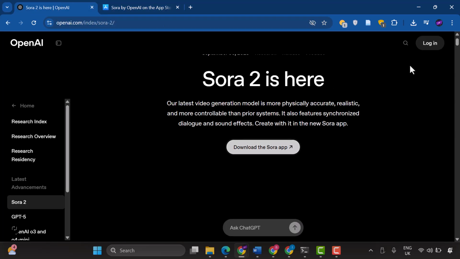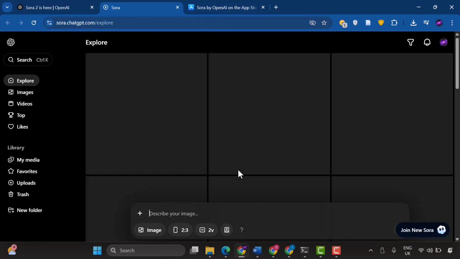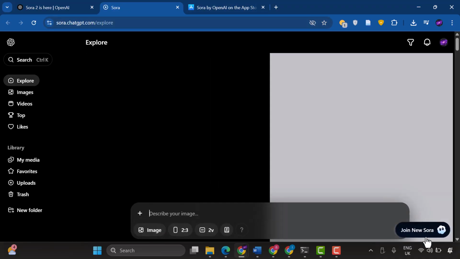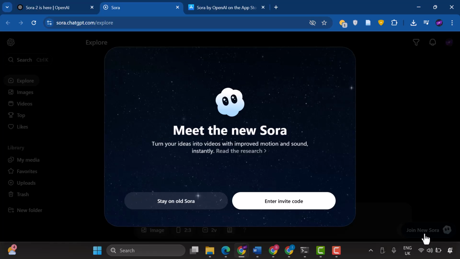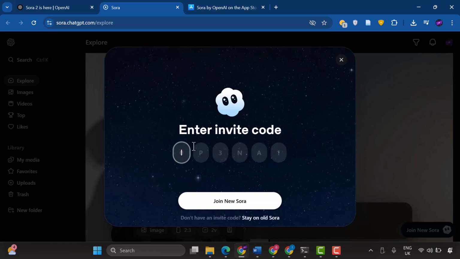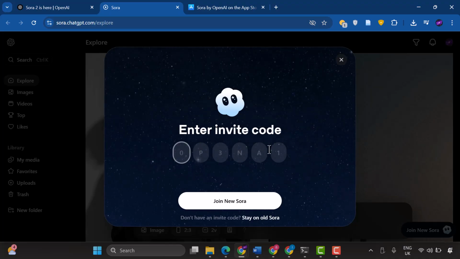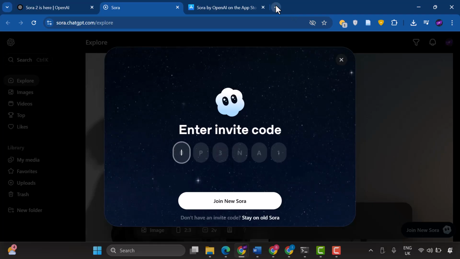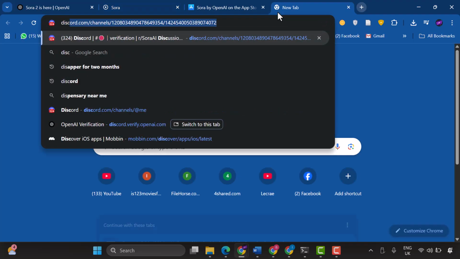And then another way is to log into Sora 2 directly through the web browser. So when I log into the website here, you're going to click Join the new Sora to get started. For this method, you need to enter an invite code. The invite code is a 6-digit code, which is the length that OpenAI uses for their invitation system. To get this code, there are various ways you can go about it. You can search online for people sharing codes, or you can go to Discord. That's actually the best way to get codes.